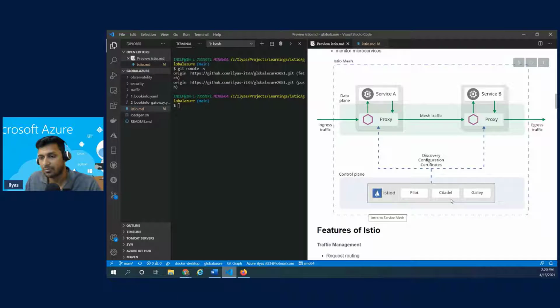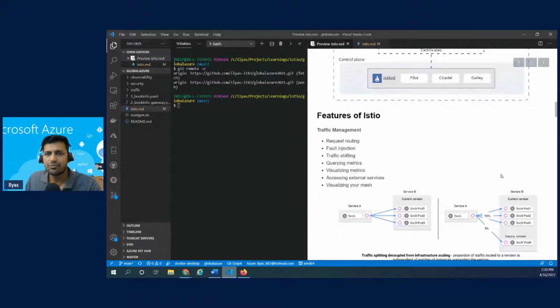Citadel is another component which takes care of the certificates. Everything that is secured within the microservices follows mutual authentication. That's another thing that we're going to look at in the demo. And finally, Galley. Galley is a configuration engine. Anything that we provide in a YAML file is converted into Istio-understandable configuration, and likewise for other infrastructures as well. Okay, so enough of this.